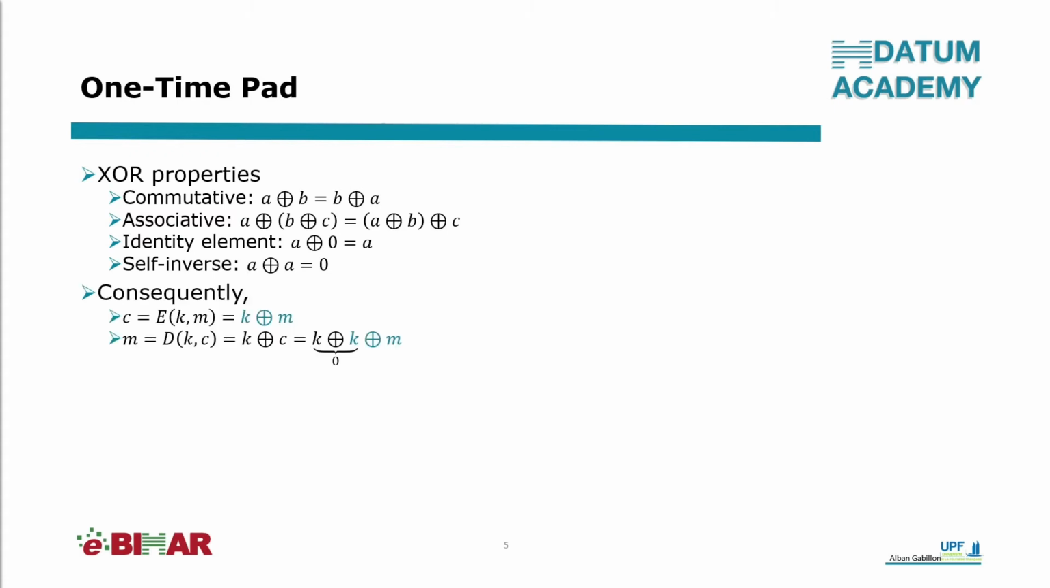These properties explain why the XOR of the ciphertext with the key gives the original plaintext M. Ciphertext C is equal to K XORed with M. Plaintext M is equal to K XORed with C. If I substitute C in the second equation with K XORed with M, then I obtain that M is equal to K XORed with K XORed with M, which is in fact equal to M.